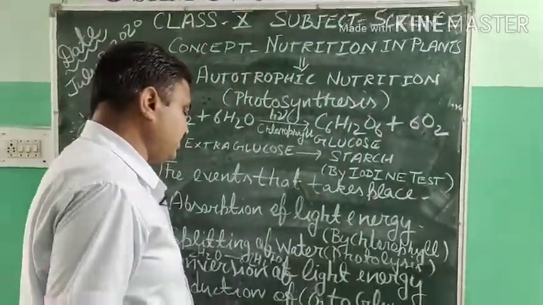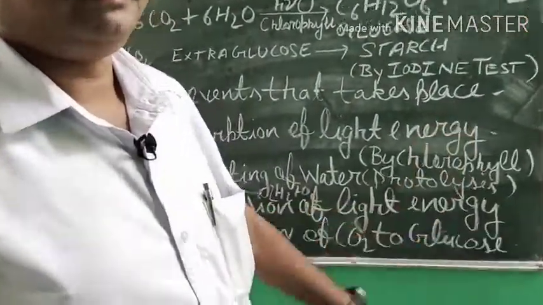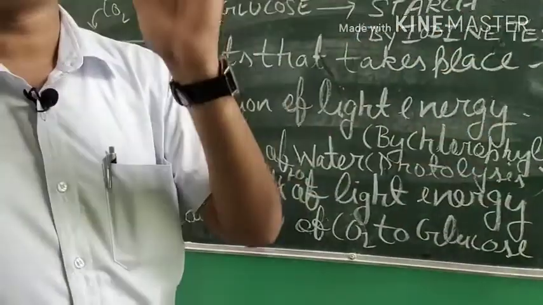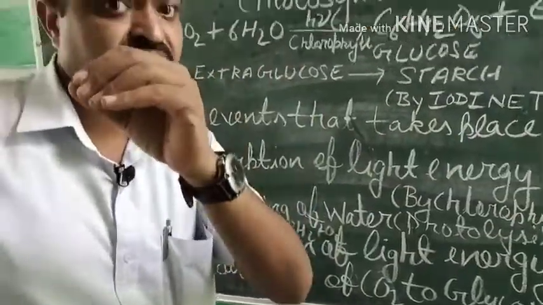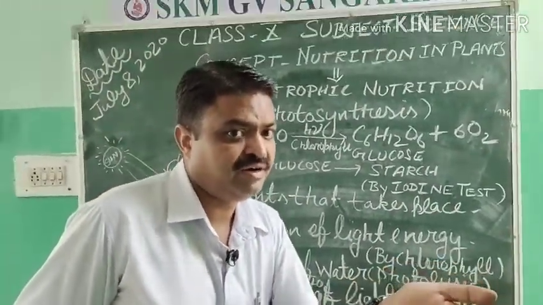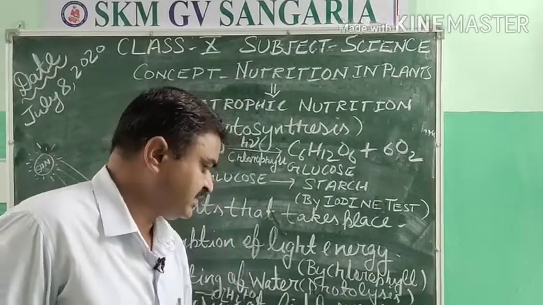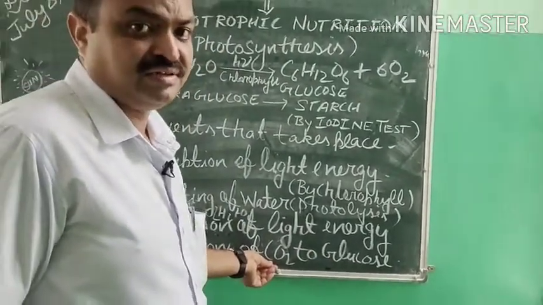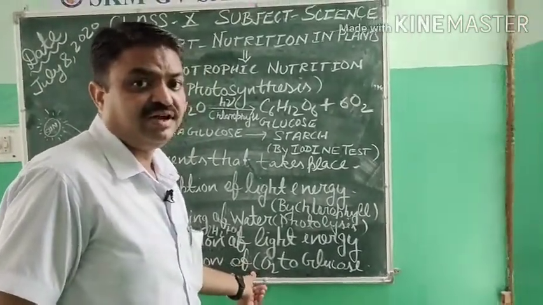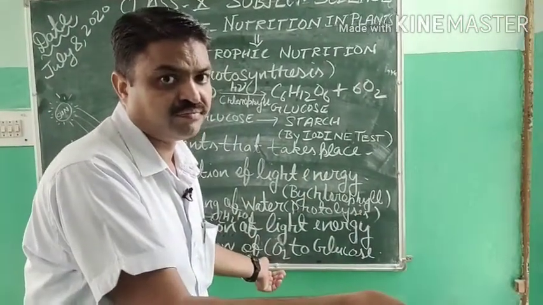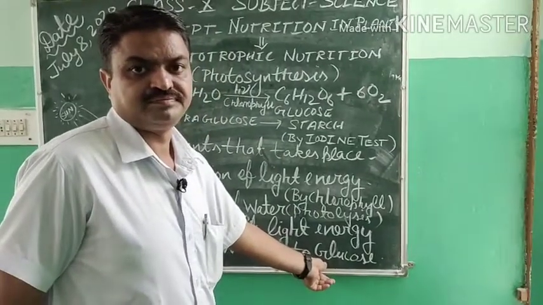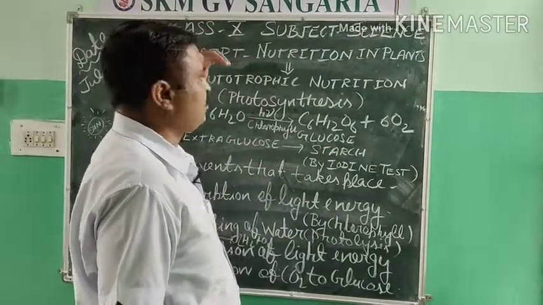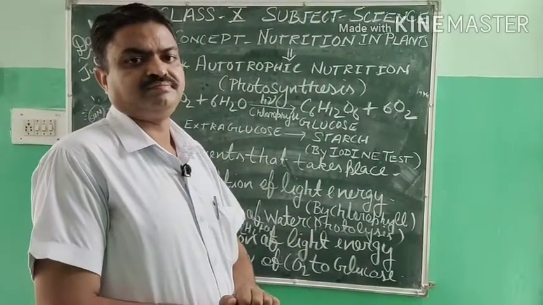Next is the reduction of carbon dioxide to glucose. Reduction reaction you have read, and in the difference between oxidation and reduction I have also taught you about this example. In this, carbon dioxide reduction is taking place, from which it is turned into glucose, student. So that is about photosynthesis and the autotrophic mode of nutrition.